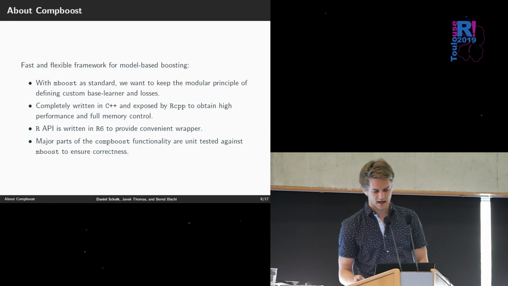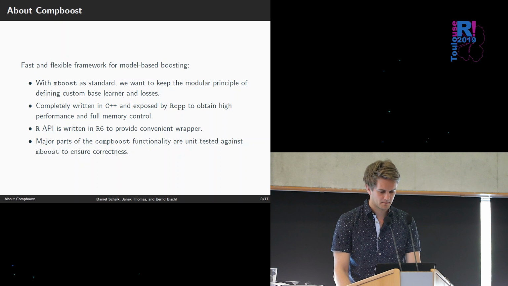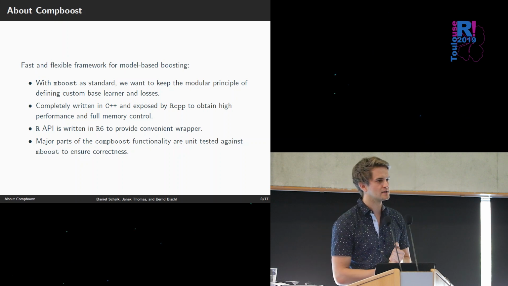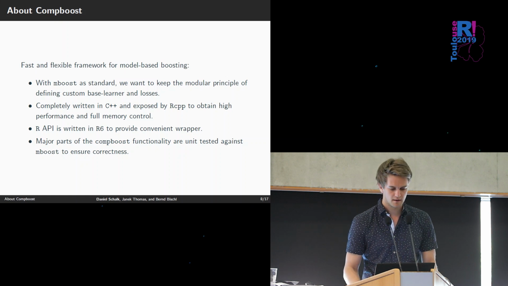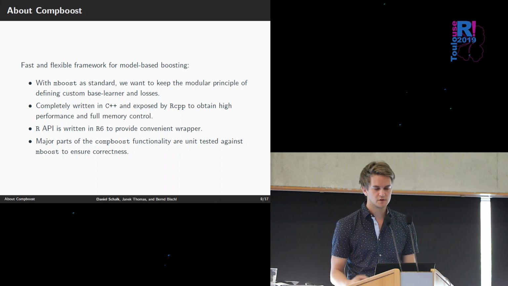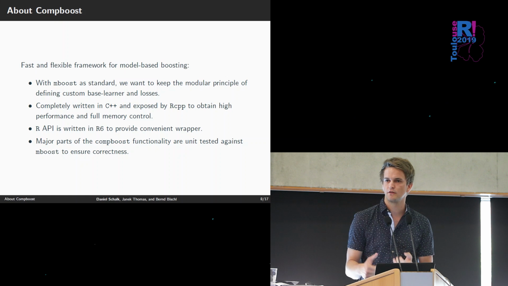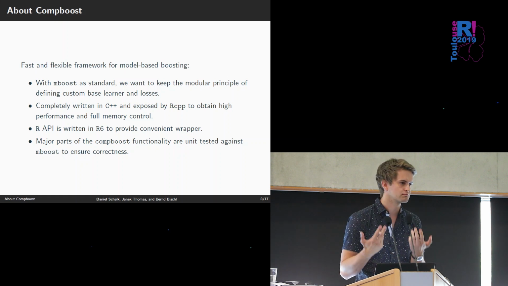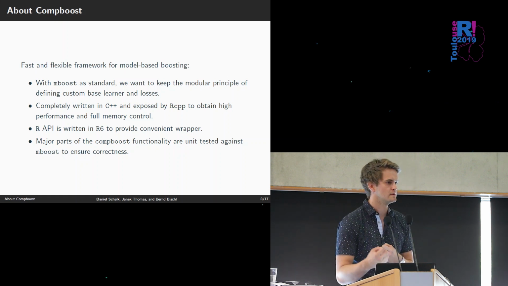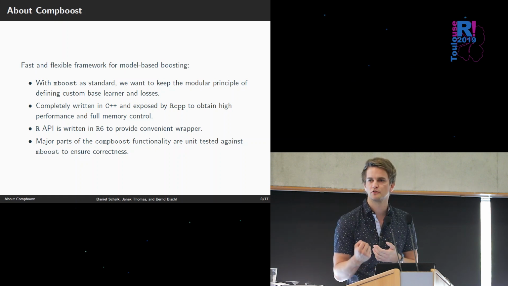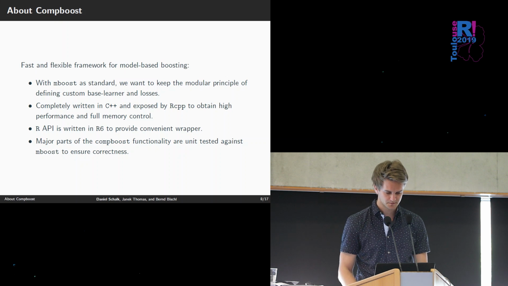So our idea is to have a package which is completely written in C++ to obtain high performance and full memory control. And we also want to use the class system from C++, because a machine learning algorithm consists of different parts. We have the optimizer, we have the loss function, and we want to exchange these parts and look at how the model performs with maybe a different optimizer or another loss function.